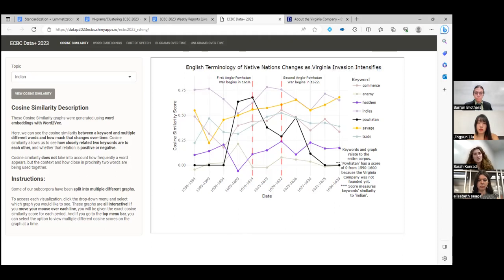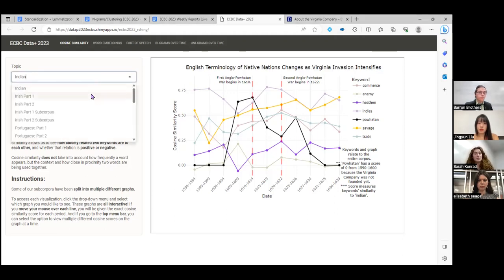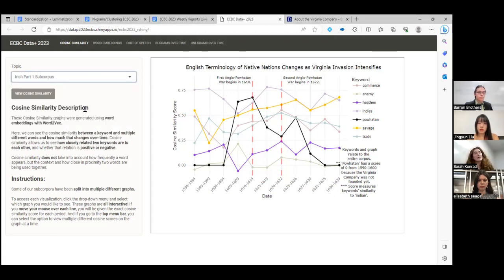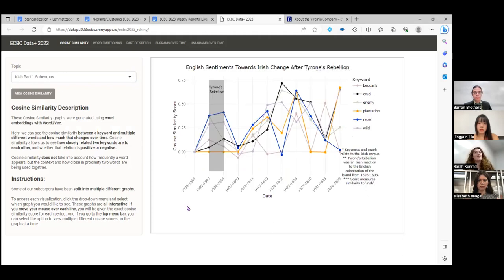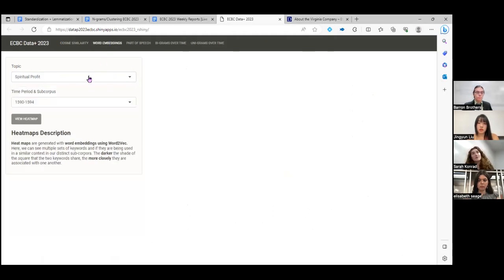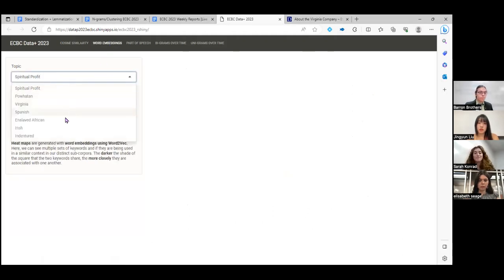Word embeddings also cover cosine similarity, but it's visualized a bit differently. They show how closely words are associated in certain time periods for a closer look than over-time graphs. By clicking on the Irish subcorpus here, you can see that there's quite a dark association between the word Irishman and beggarly, as well as wild and uncivil. The darker the color, the more associated two words are.